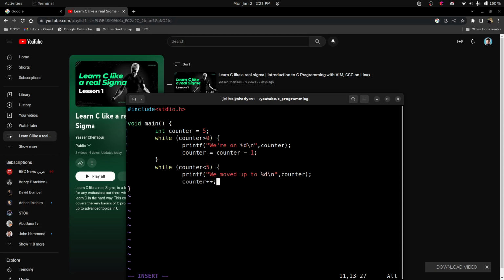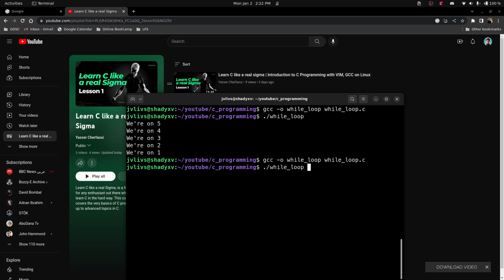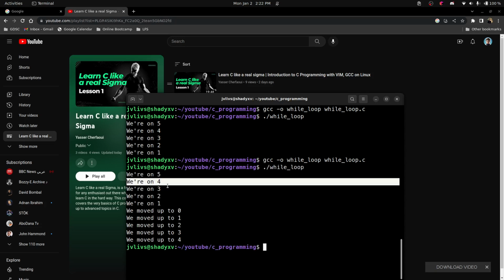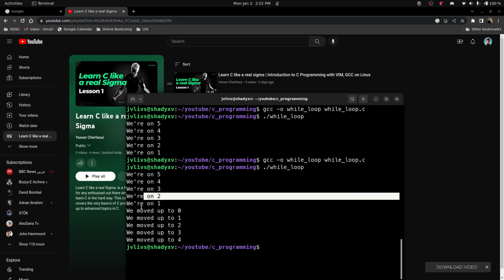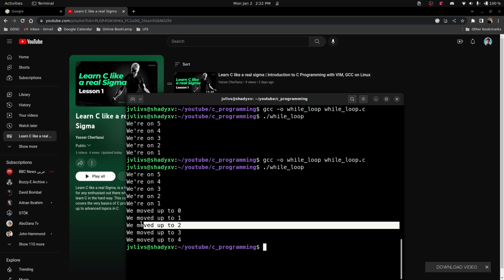Counter, and I'm going to type this thing here. Actually, I'm not going to explain it now. I'm just going to let the computer explain itself. So I'm going to write what I have done, compile it, and let's do it. Okay, we are on 5, we are on 4, 3, 2, 1, and then we moved up to 0, we moved up to 1, we moved up to 2.